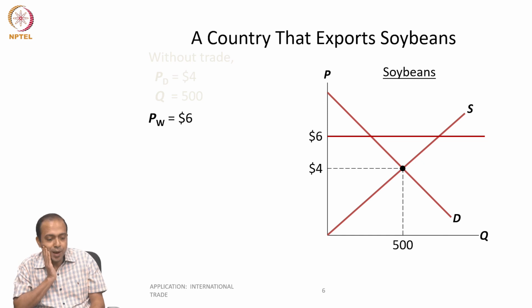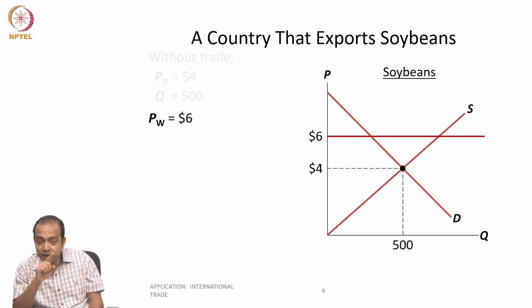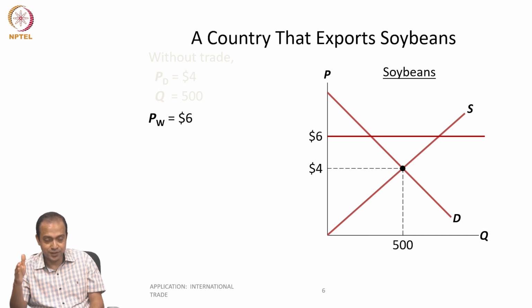Now what will happen if the world price is $6? When the country is engaged in trade, $4 is no longer relevant. The price which prevailed earlier is no longer relevant. The world price is higher than the domestic price, so the country should export.